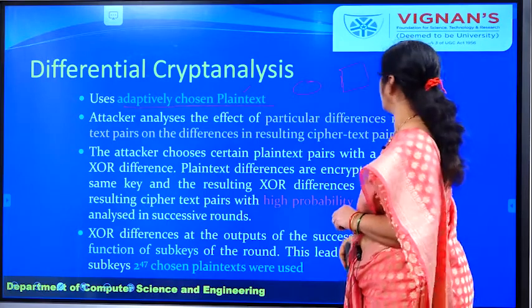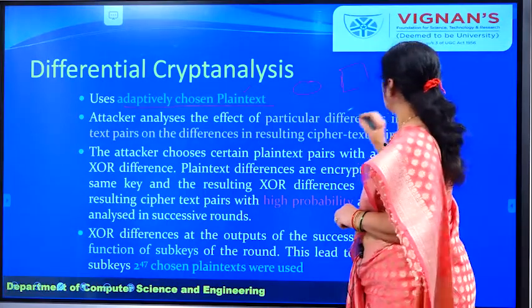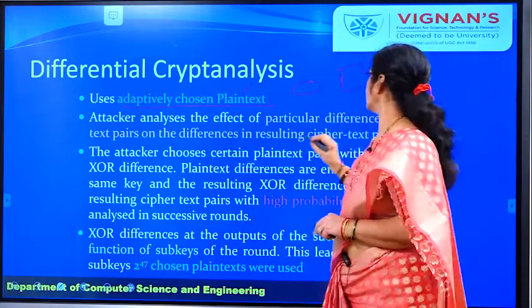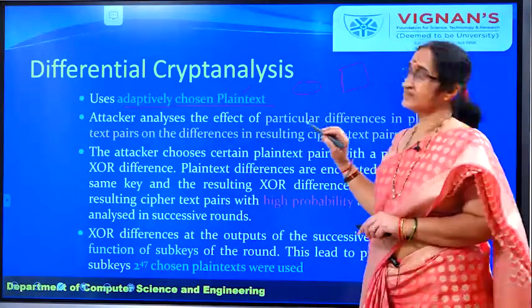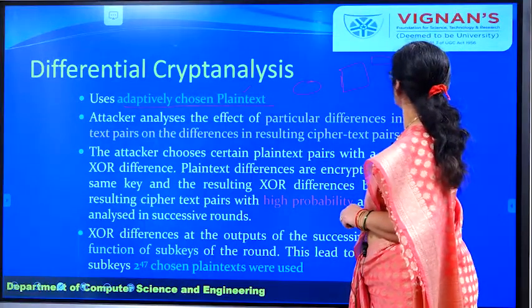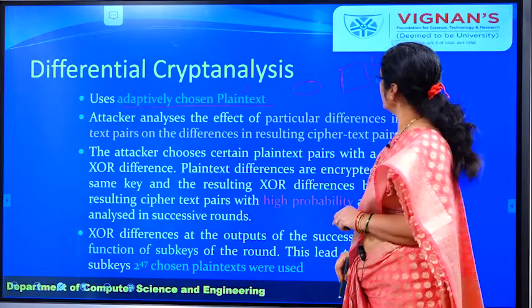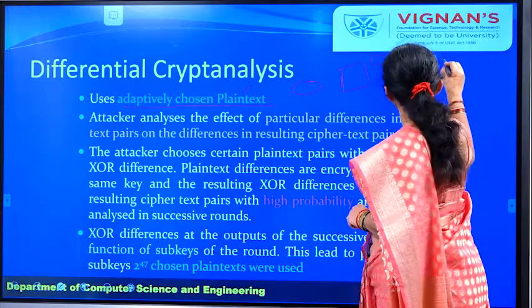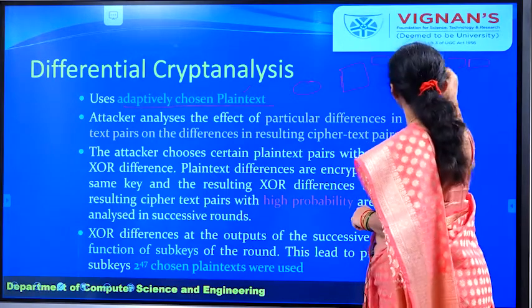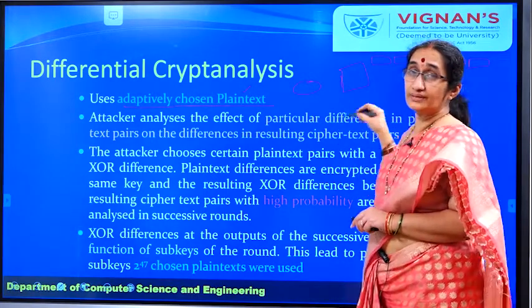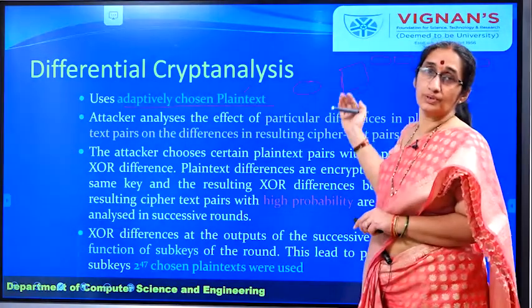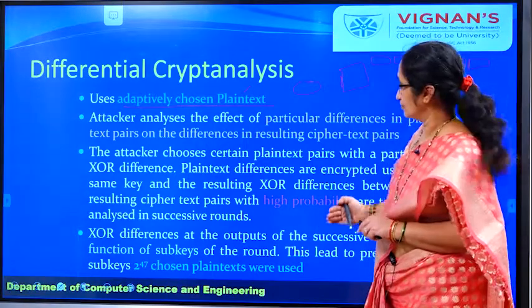So here what we are doing is looking at a particular difference in the plain text pairs and the difference in the resulting cipher text pairs. That means you take two different plain texts with a small difference, and similarly you try to extract what difference you are getting in the cipher text in each round, and you find out the probability of getting that particular value in various rounds.